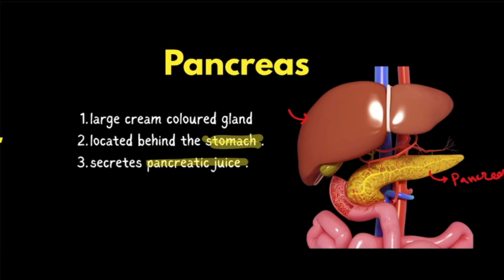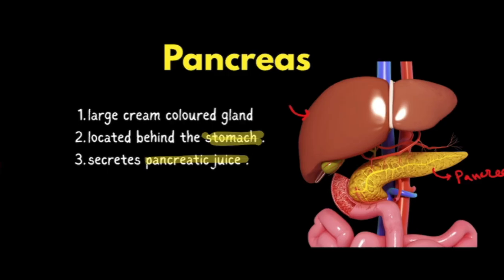Okay, and liver secretes the bile juice, pancreas secretes the pancreatic juice. All these juices go into the small intestine, and then the small intestine releases its small intestinal juice, and these three juices will act upon the food, and the food will be completely digested.